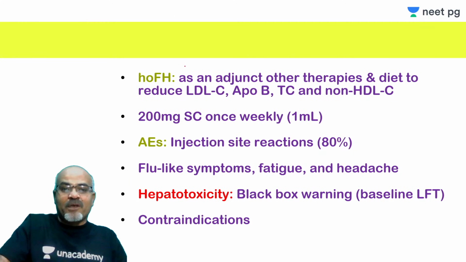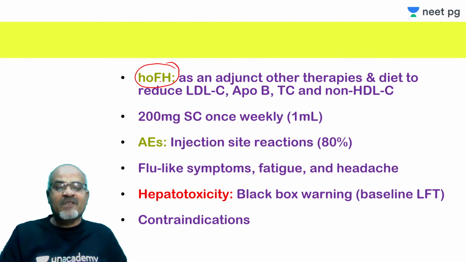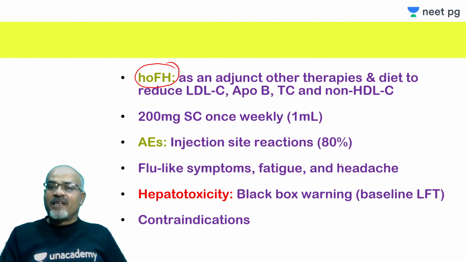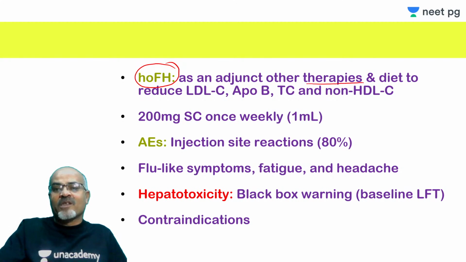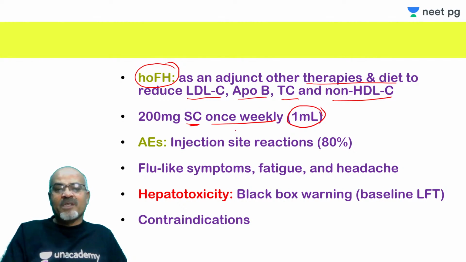This is also, as I said, indicated for homozygous familial hypercholesterolemia, because this was the genetic defect that was difficult to treat. It is used as an adjunct to other lipid-lowering therapies and diet to reduce LDL-C, ApoB, total cholesterol, and non-HDL-C. The dose given is 1 ml subcutaneously once weekly. It is available as 200 mg per ml strength, so 1 ml is to be administered.